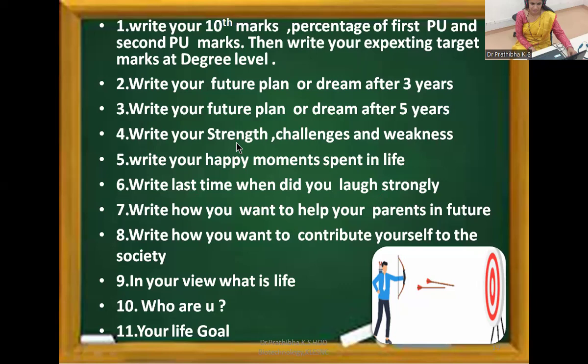Write your strengths, challenges and weaknesses. Do not write these answers immediately, do not just write without thinking. Please take 2 days, 3 days, 4 days, 5 days. Then please write the answers for all these questions. Write your happy moments spent in your life. Genuinely, you're supposed to write the answer for all these questions. Last time, when did you laugh very strongly? Think twice, thrice. Then you write the answers. Write how you want to help your parents in future. Then the eighth one, write how you want to contribute yourself to the society.